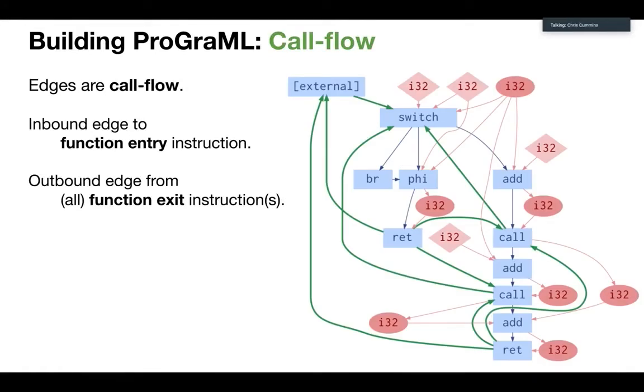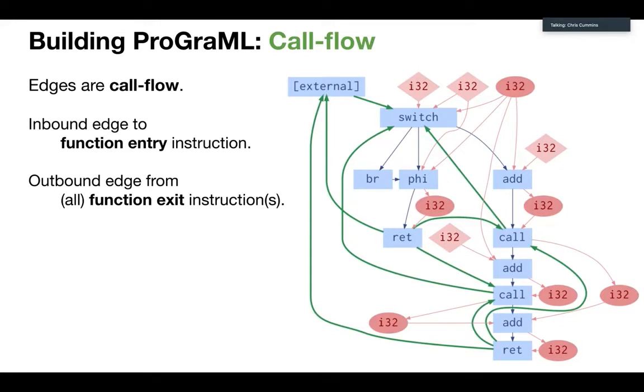Okay, so then afterwards, we've got call flow. Call flow is basically throwing in a call graph. So you take all of the instructions that do function calls, you figure out the entry point for the functions that get called, and you throw in a call edge, which is one of these green lines. And then in that function, all of the return statements, all of the points at which the function terminates, you connect those back to the caller, and that gives you a way of tracing through the call graph, through the control flow graph. Okay, so we're nearly done, and the graph is starting to look a bit complicated.